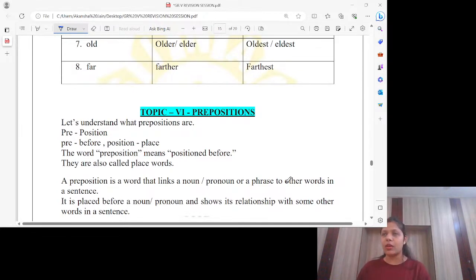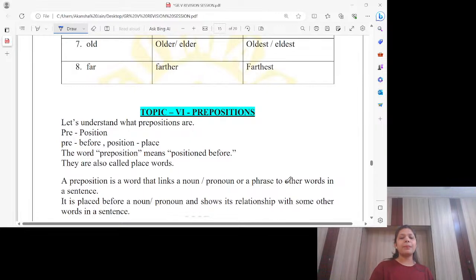Preheat the microwave, or preheat this pan, anything it can be. Pre means before, and position means place. So the word preposition means what is positioned before, and we call them placing words or place words.